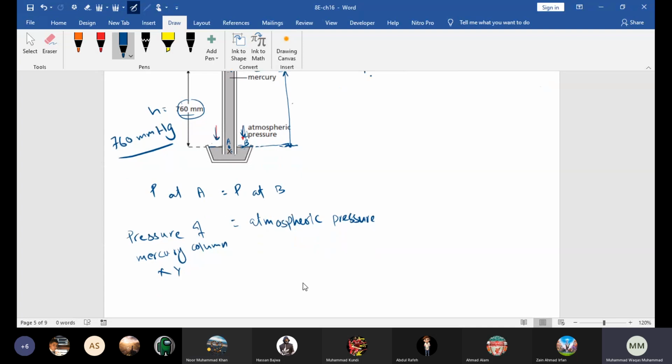Yes, sir. Okay, now beta, here the pressure is shown as 760 millimeter of mercury. So 760 millimeter of mercury is basically standard atmospheric pressure. We define standard atmospheric pressure as the pressure which supports a column of mercury 760 millimeter high in the tube. So that pressure is called standard atmospheric pressure. Okay, beta. Yes, sir.